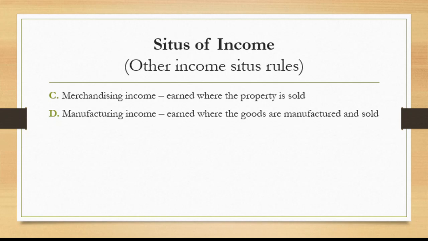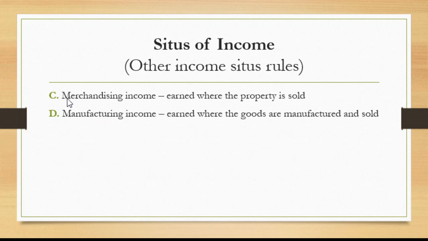Yung manufacturing income naman, let us differentiate from merchandising income. Ang merchandising income kasi, bumibili sila ng inventory nila. Right? While yung manufacturing income, sila yung mismong gumagawa. Right? Manufacturing nga eh. Sila yung mismong gumagawa ng ibinebenta nila.